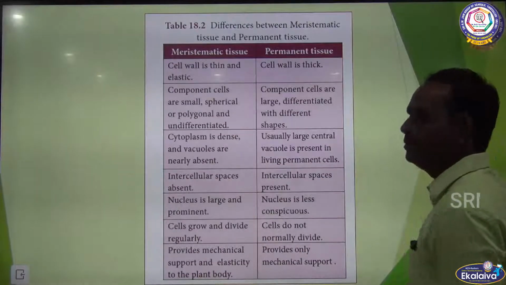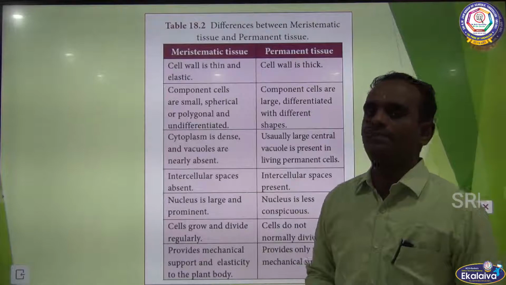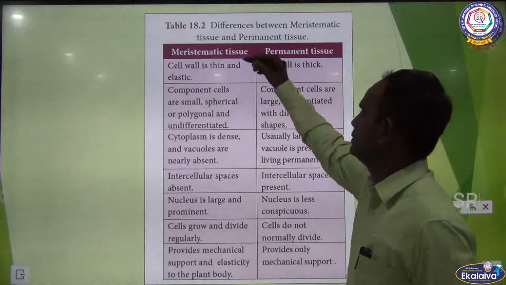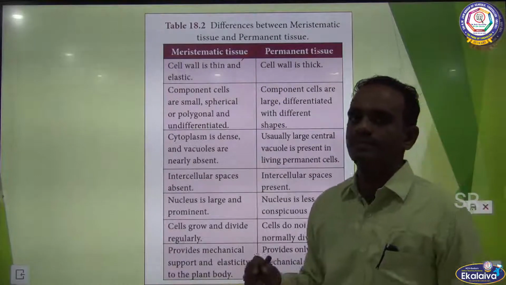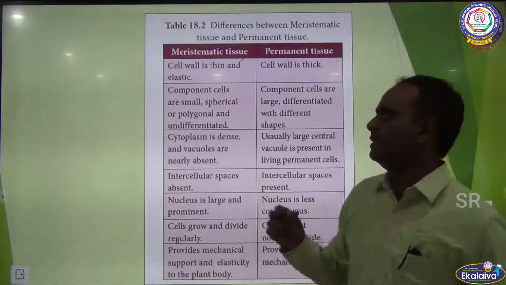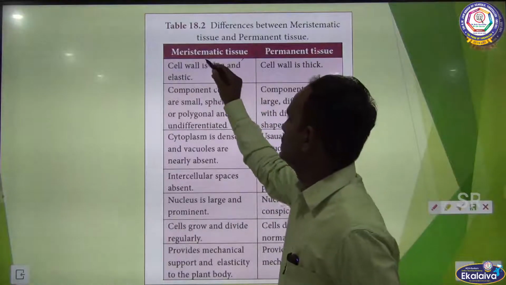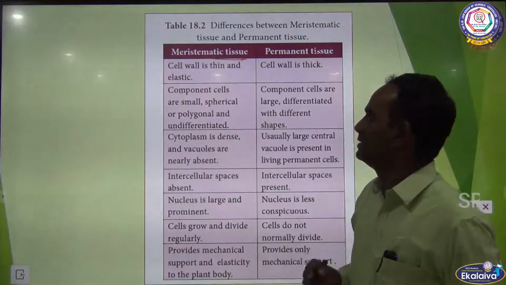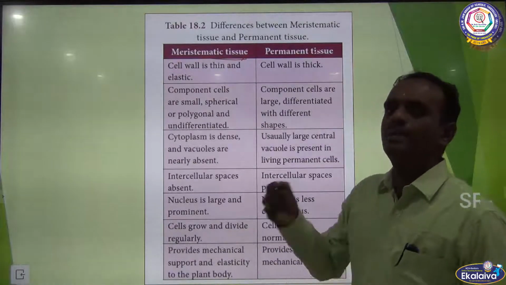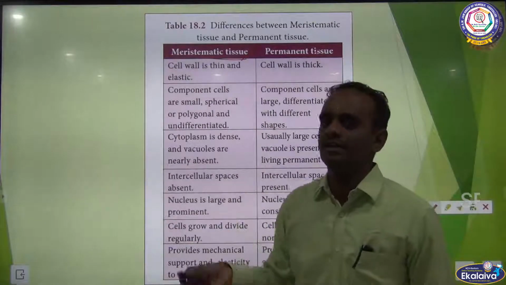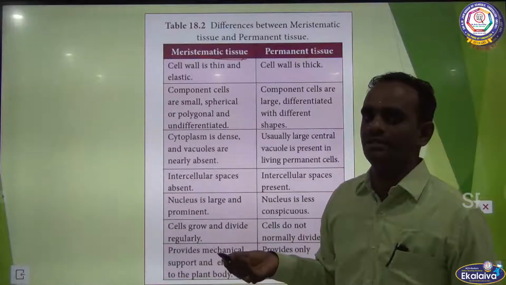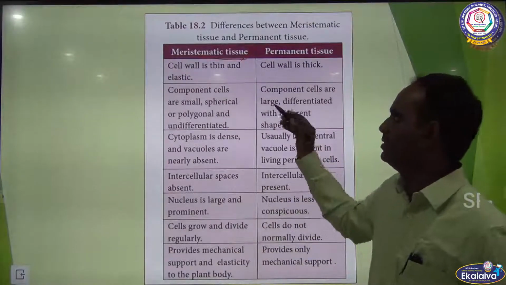The next important question: the difference between meristematic tissue and permanent tissue. Children, you know about meristematic tissue, right? This type of cells is capable of cell division. It often undergoes cell division, right? Now we are going to discuss the difference.